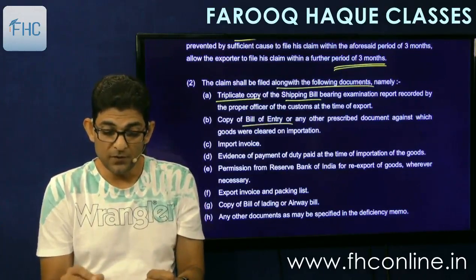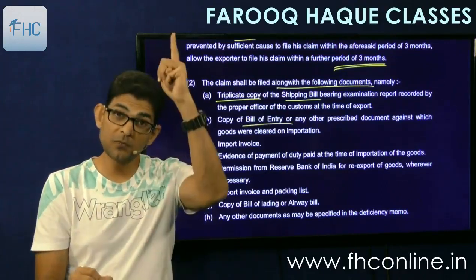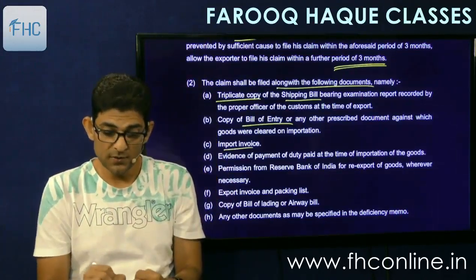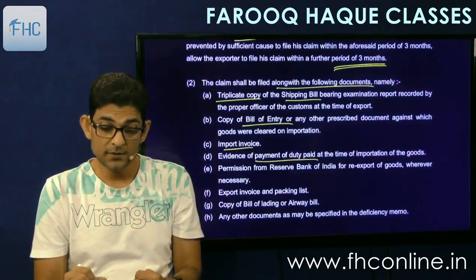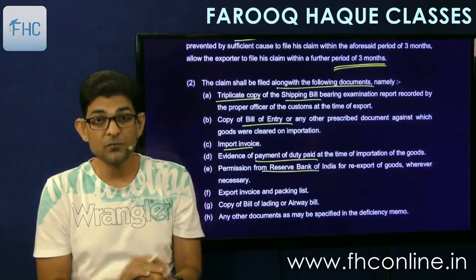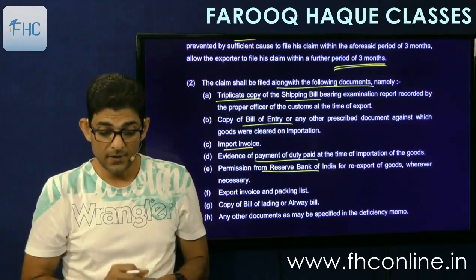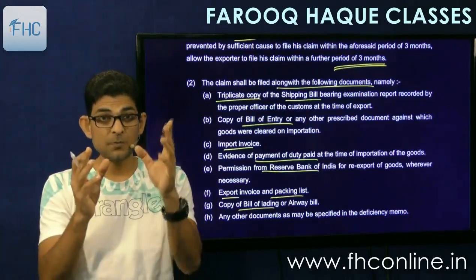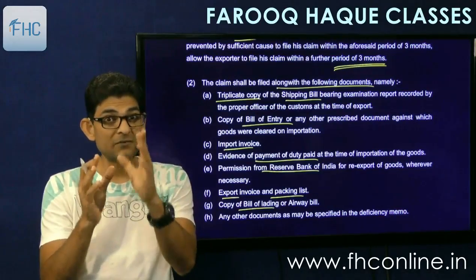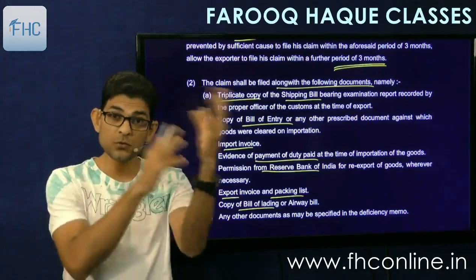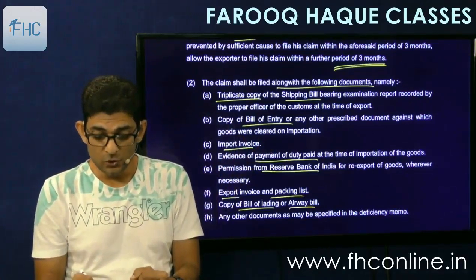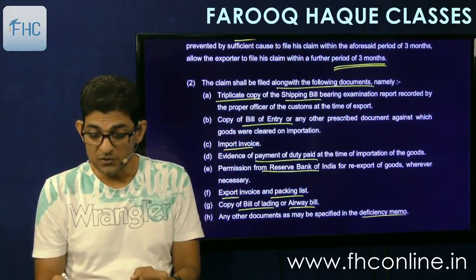Then copy of bill of entry, that is the original bill of entry under which we have imported the goods. Import invoice, evidence of payment of duty, that is challan and all. Permission of Reserve Bank of India for re-export if required. Export invoice and packing list. Copy of bill of lading. Bill of lading means the ship in charge has given us the document of title which is called bill of lading when we hand over the goods to him, or the airway bill in case of aircraft, and any other document as may be specified in the deficiency memo.